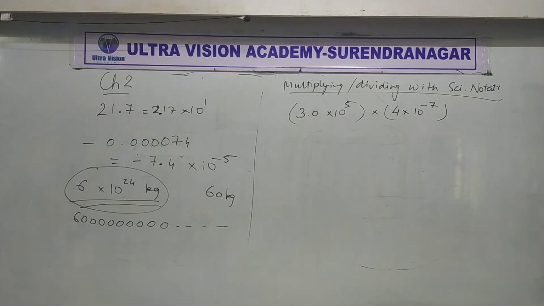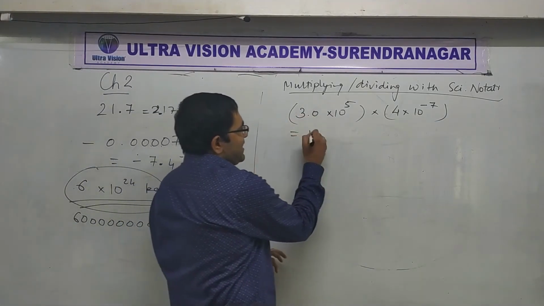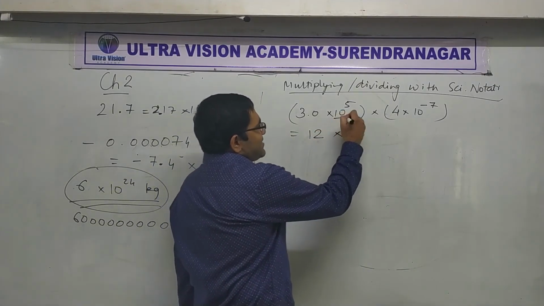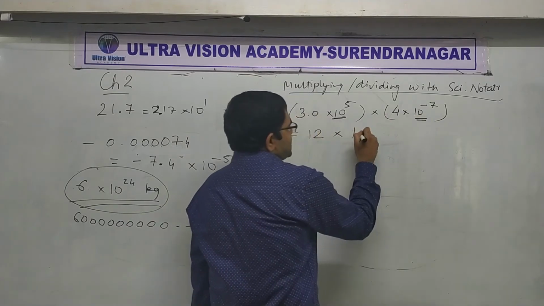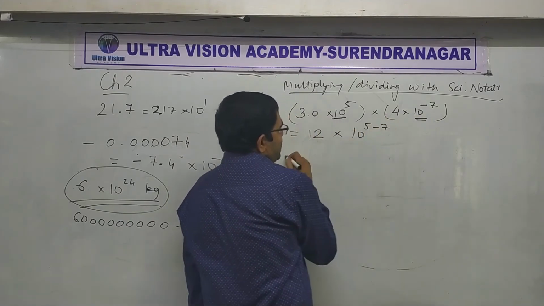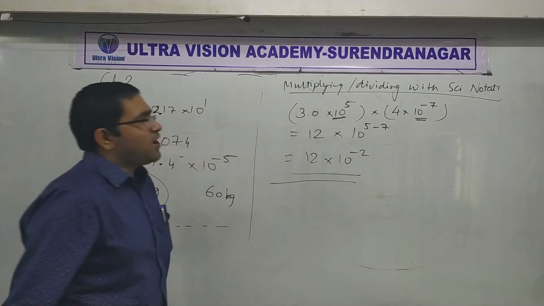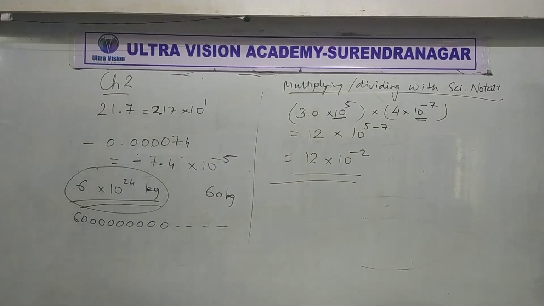Then it's just the usual way. So how to do it? 3 to 4, 12, like that. 12 is clear, I'm sure. And then 10 raised to 5, 10 raised to minus 7. So it will be 10 raised to 5 minus 7, that is 10 raised to minus 2. Did you understand how we multiply with scientific notation? Very simple, okay? Nothing extraordinary.